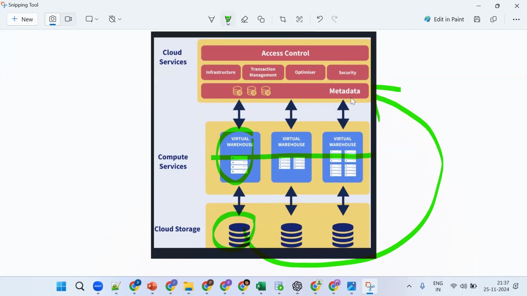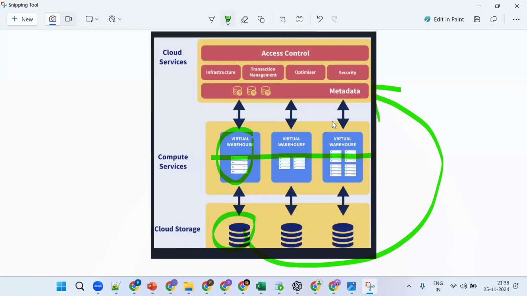This is clear, and this is important for one topic. Any doubts so far? This data is physically stored in the cloud storage layer in the form of micro partitions. Again, who stores this information? The metadata. This first record is stored in MP1, and that information is stored by metadata management.